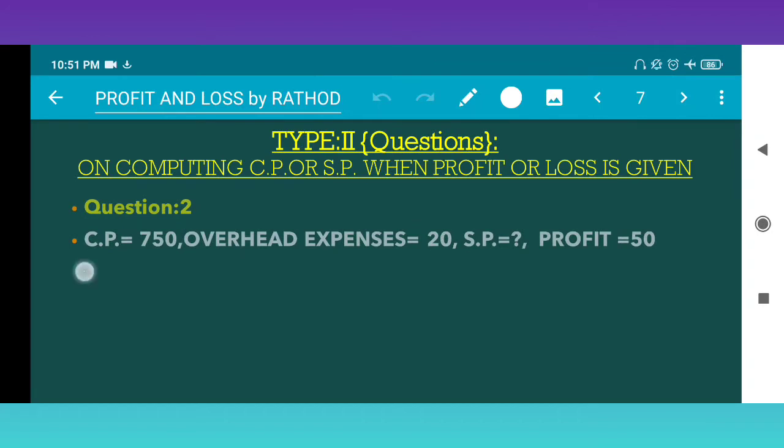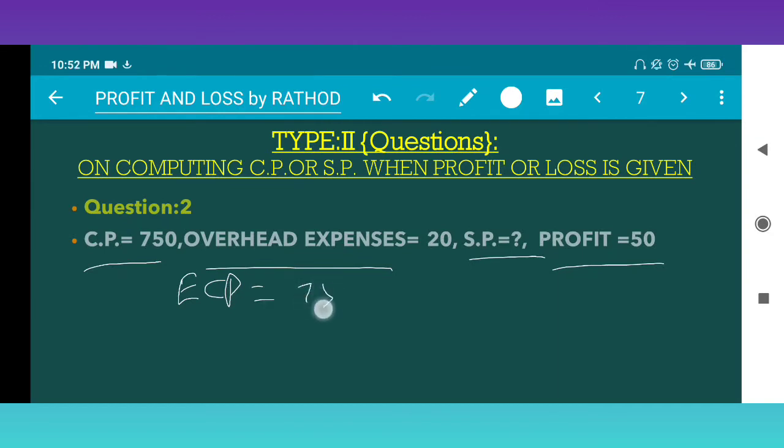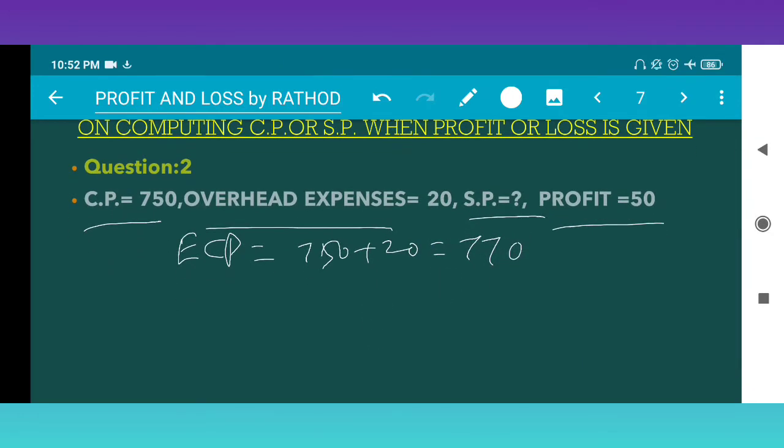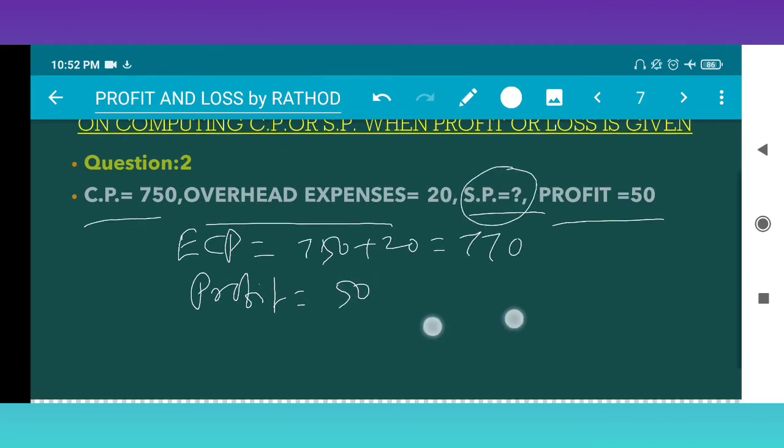Question number 2. CP 750, overhead expenses given, and profit also given. We have to find SP.